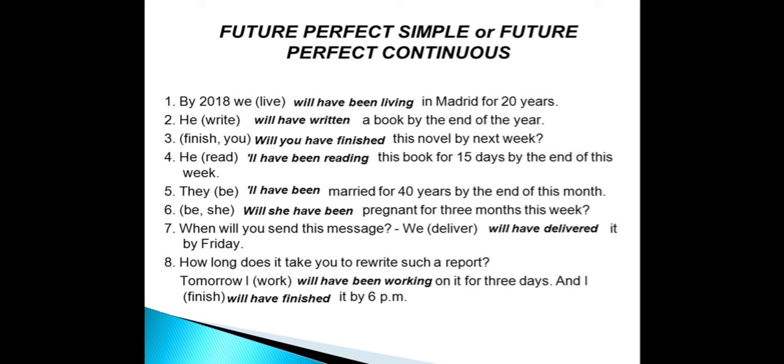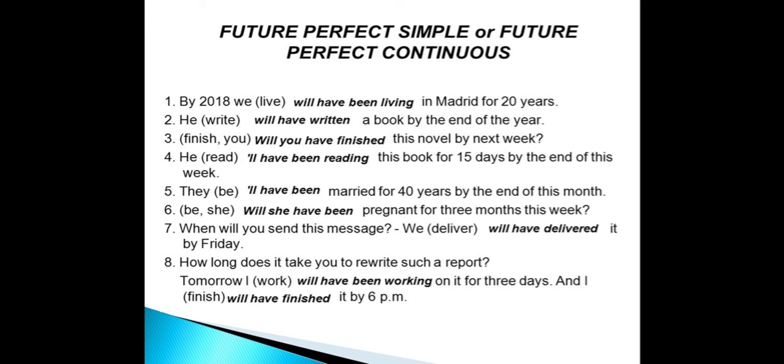Will you have finished this novel by next week? Next sentence, he will have been reading this book for 15 days by the end of this week. Here we have an action in the future that will have started and will have continued for some time before the end. So it is in future perfect continuous tense.